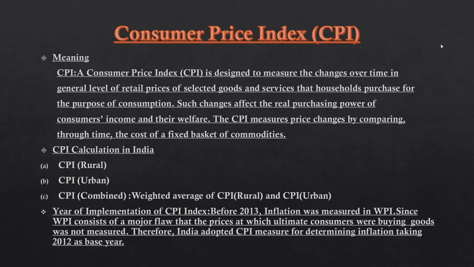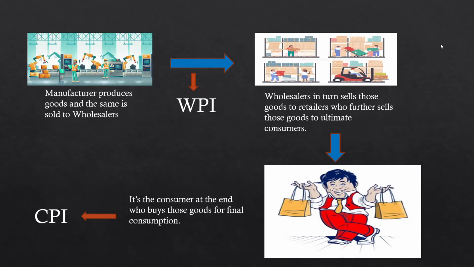Hello friends, today I will be explaining Consumer Price Index. Before telling you the meaning of CPI, let us take an example of why CPI comes into picture. Suppose we have a manufacturer, wholesaler, retailer and consumer. Manufacturer produces goods and the same are sold to wholesaler. Wholesaler sells those goods to retailers, who further sell those goods to the consumer who consumes those goods.